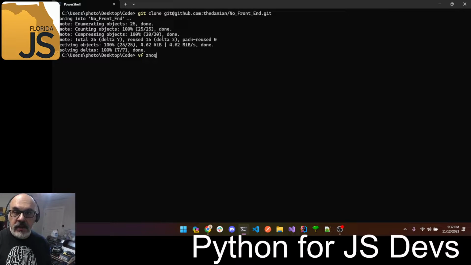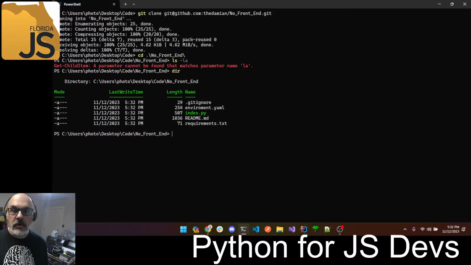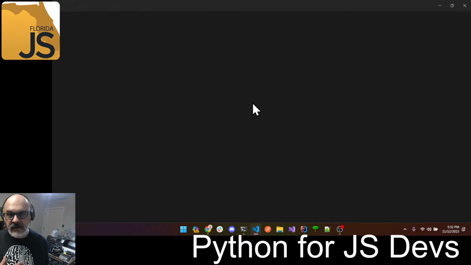Then I'm going to go in there, and I see it. Very nice. This is the whole directory. I'm not in Linux, so the ls didn't work. But you can see the project is here. I'm going to do what you normally do, which is open up my favorite IDE.